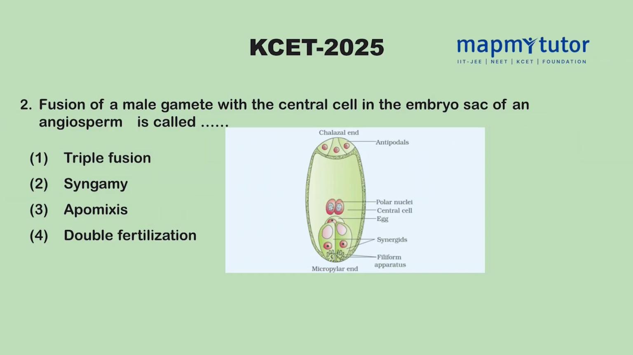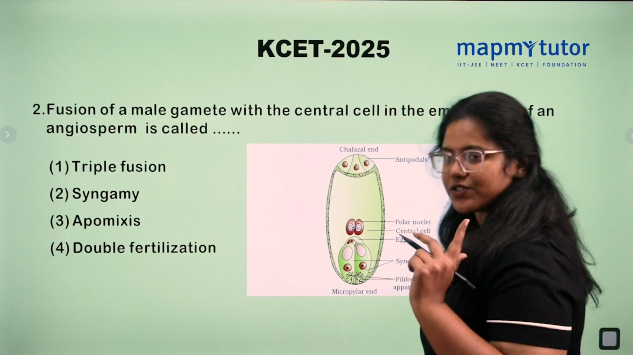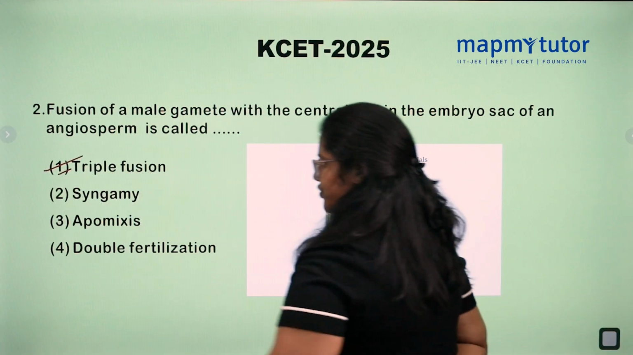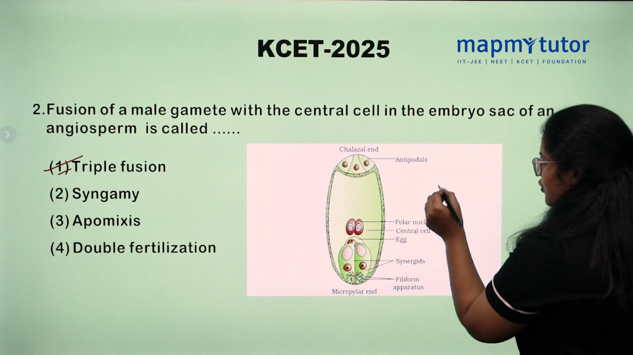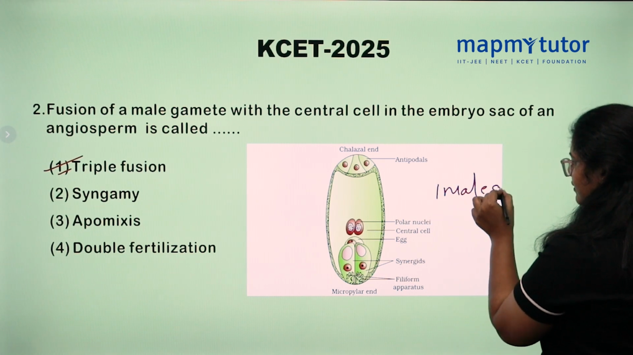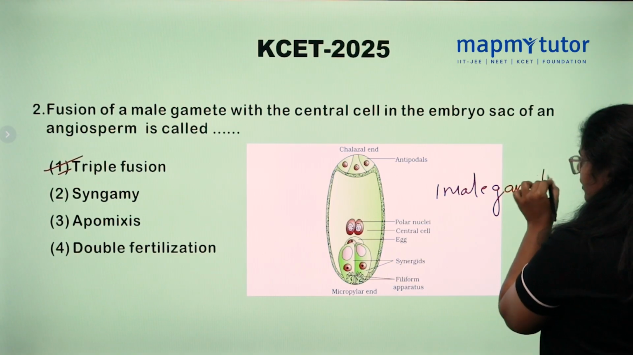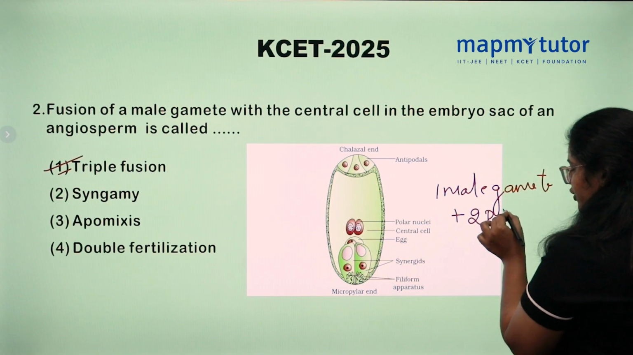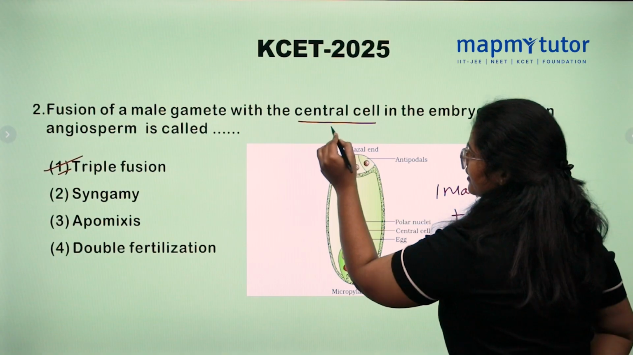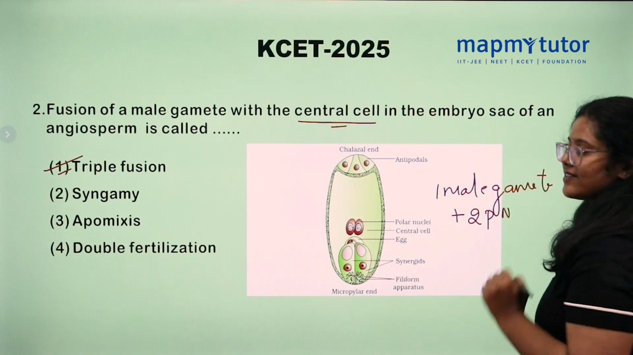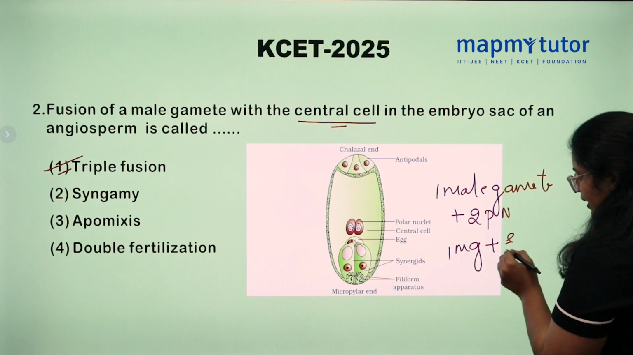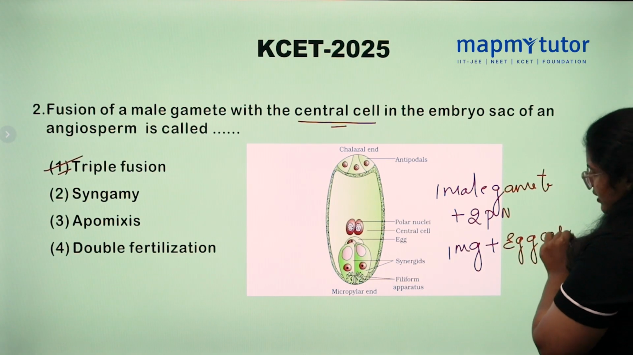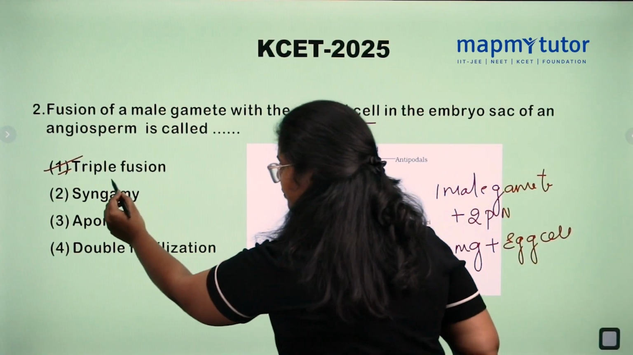Fusion of male gametes with the central cell in the embryo sac of an angiosperm is called. So the option is triple fusion. Why not syngamy? Triple fusion is fusion of one male gamete with two polar nuclei which are present in central cell. That is triple fusion. Whereas syngamy is fusion of one male gamete with egg cell. So the correct option is triple fusion.